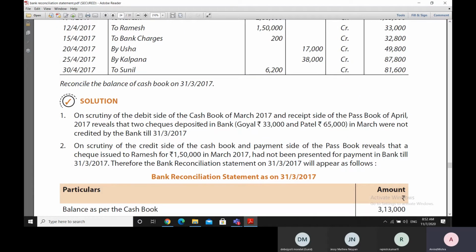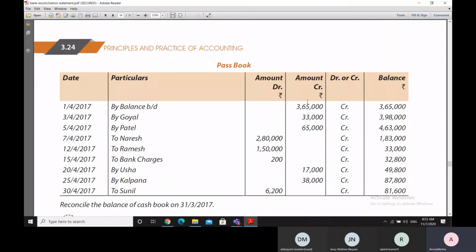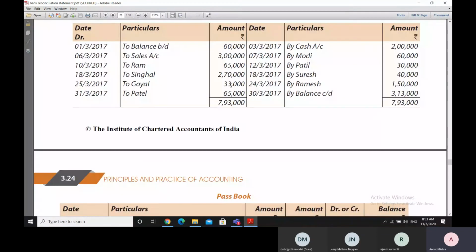So on scrutinizing the debit side of the cash book and the receipt side of the passbook, first of all, we find that there are two checks which are deposited in the bank in March, and they are entered in the cash book, 33,000 and 65,000.